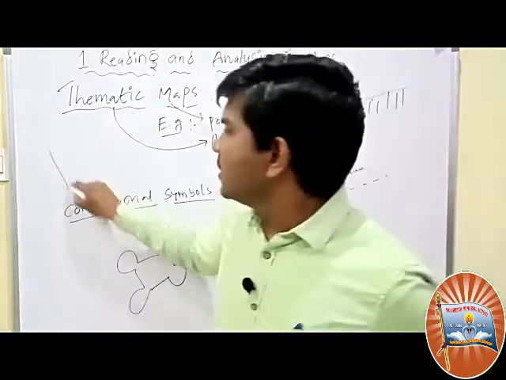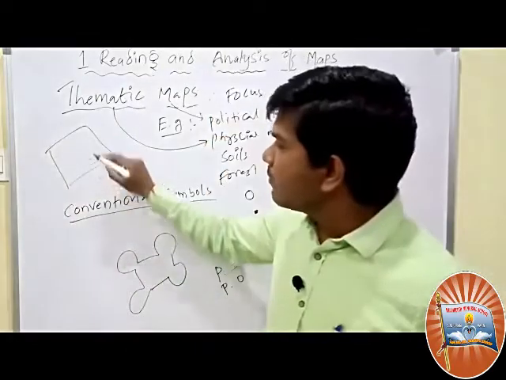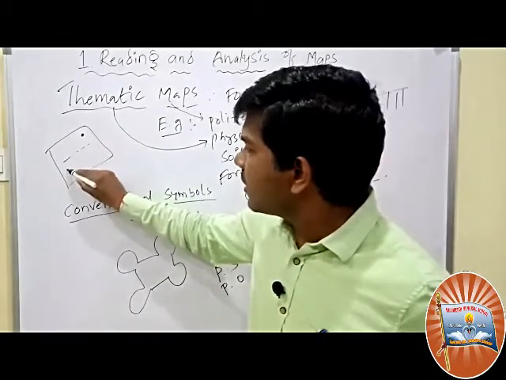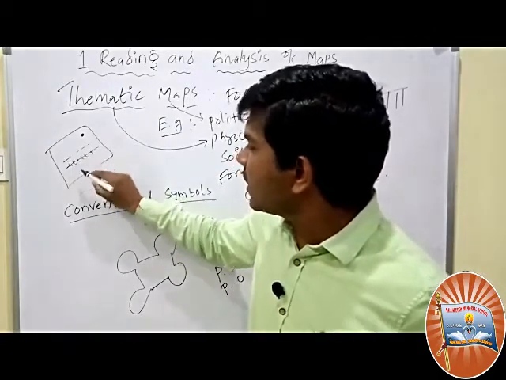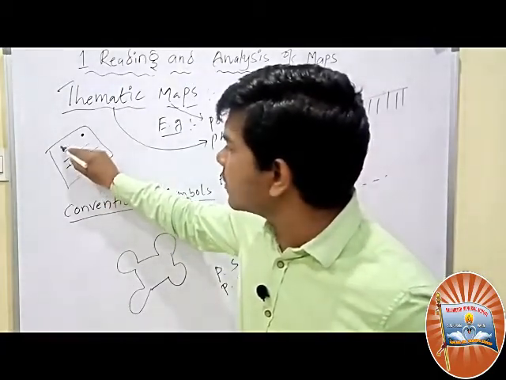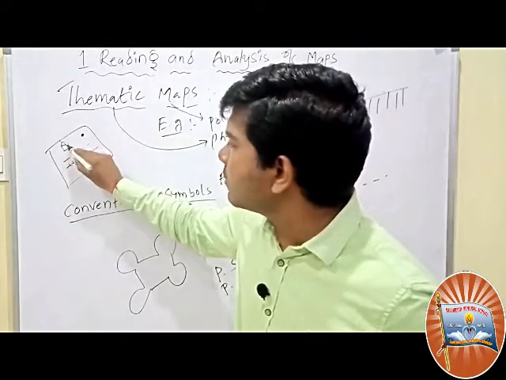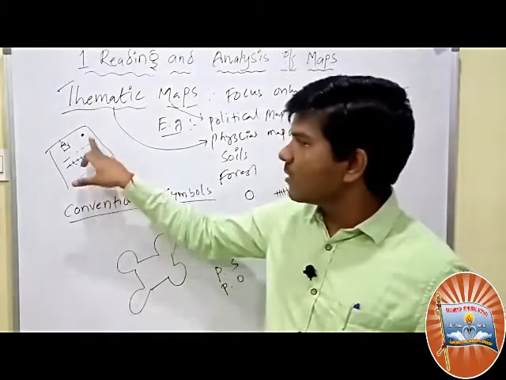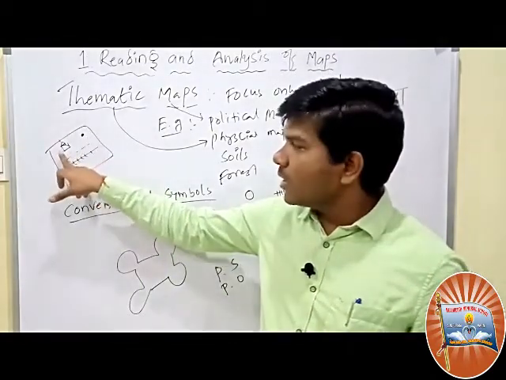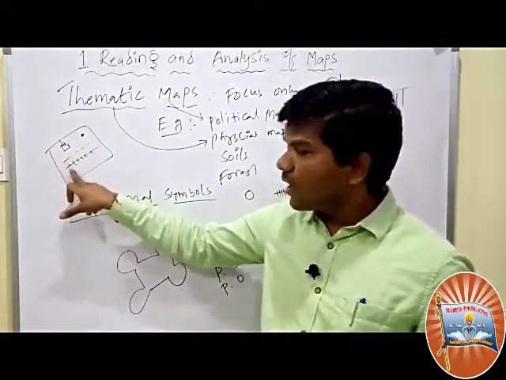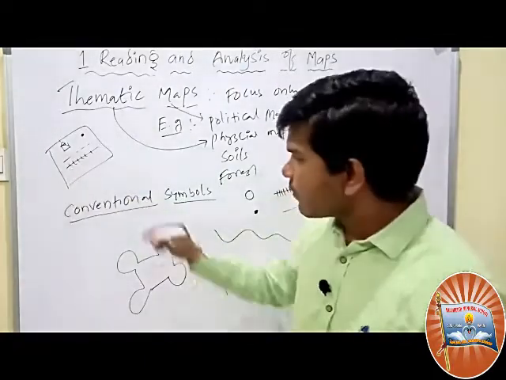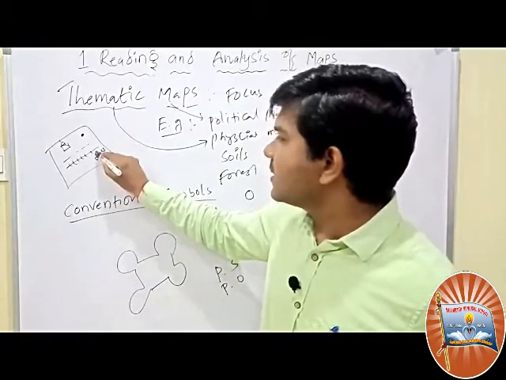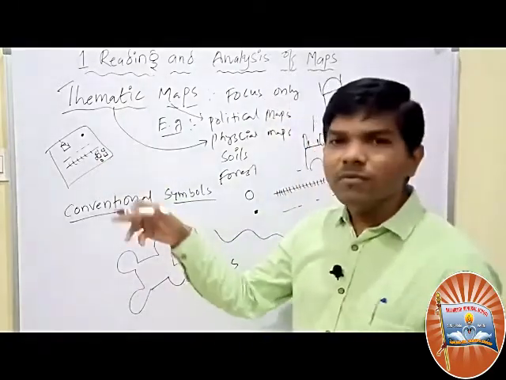For example, this is one map. In that map they have given this symbol, and this symbol, and this symbol. And for temple they have given this symbol also. One temple symbol is also given. So we understood that okay, this is one village. Here one oil well is there, one temple is there, one road is there, and one track is there. Next, certain rectangles or certain circles are certain places. This is a village. We can understand.